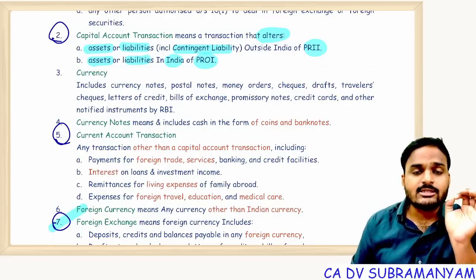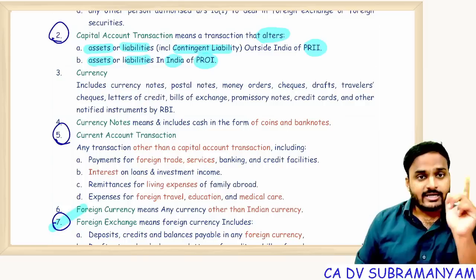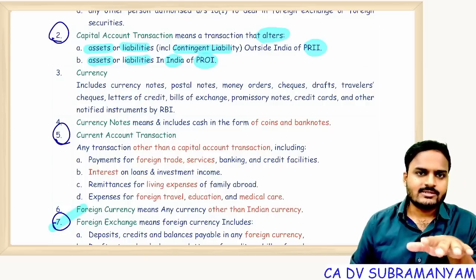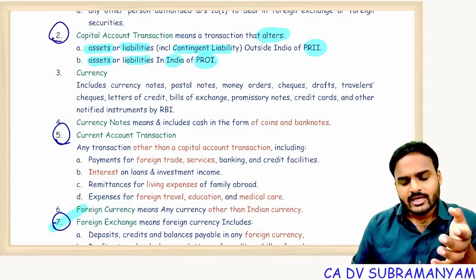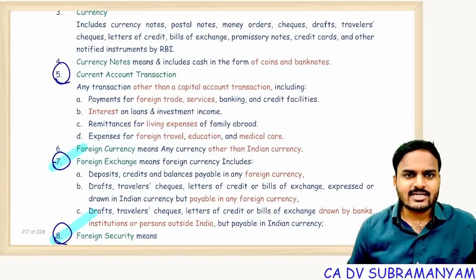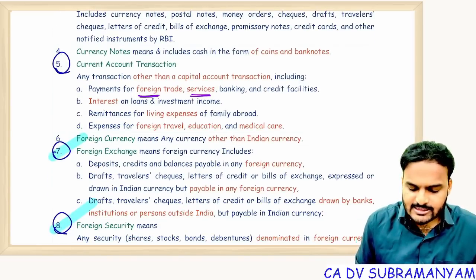Capital account transaction means a transaction that alters residents' assets, residents' liabilities including contingent liability outside India. Similarly, non-residents' assets, non-residents' liabilities located in India. That's it. Current account transaction is any transaction other than capital account transaction, including payment for foreign trade, services, banking and